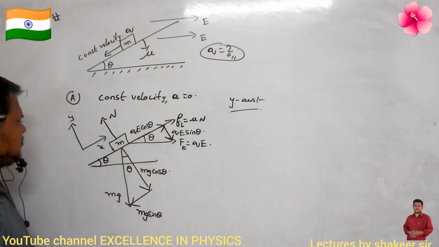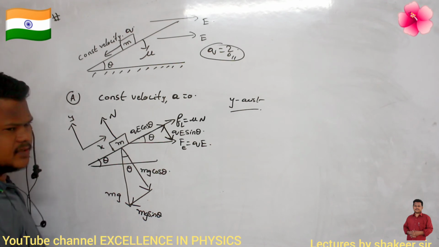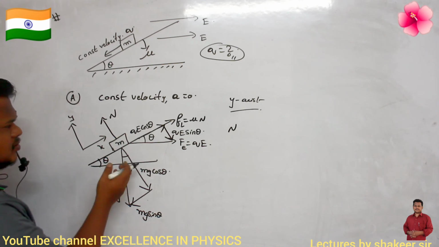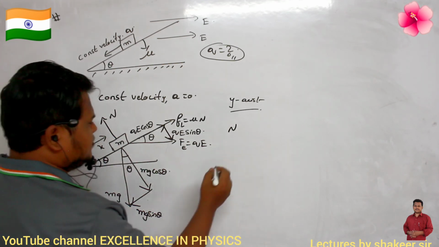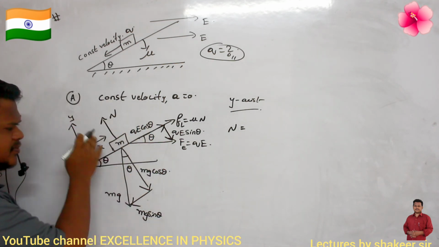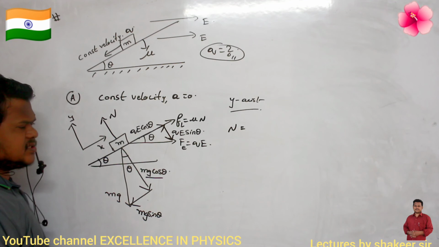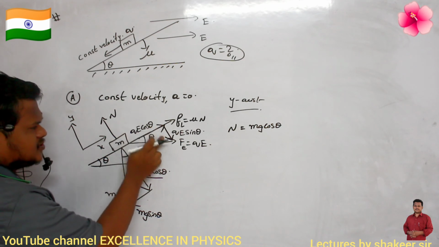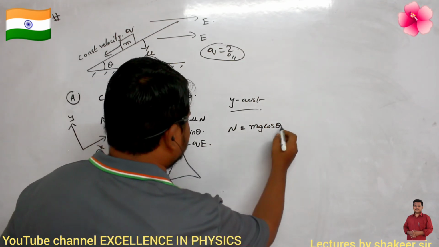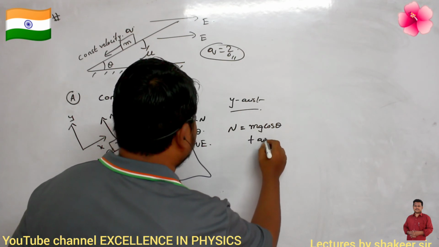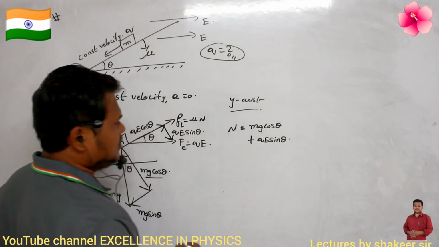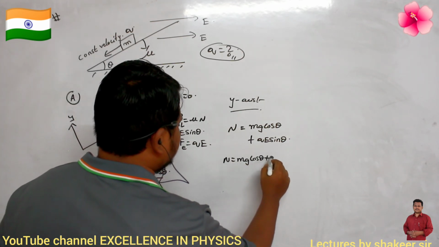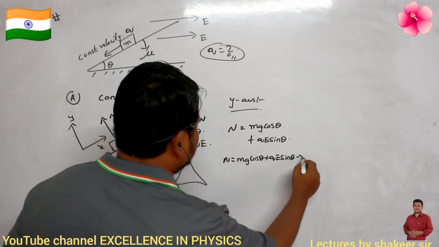Along the y-axis, what are the different forces? Normal reaction is acting in the upward direction, no? Any other forces acting upward? No, only one force is acting upward. And what are the forces acting in the downward direction, perpendicular to the contact surface? One force is mg cos theta. Any other force? There is one more force, no? QE sin theta. Clear? So therefore N is equal to mg cos theta plus QE sin theta. This is my equation number 1.